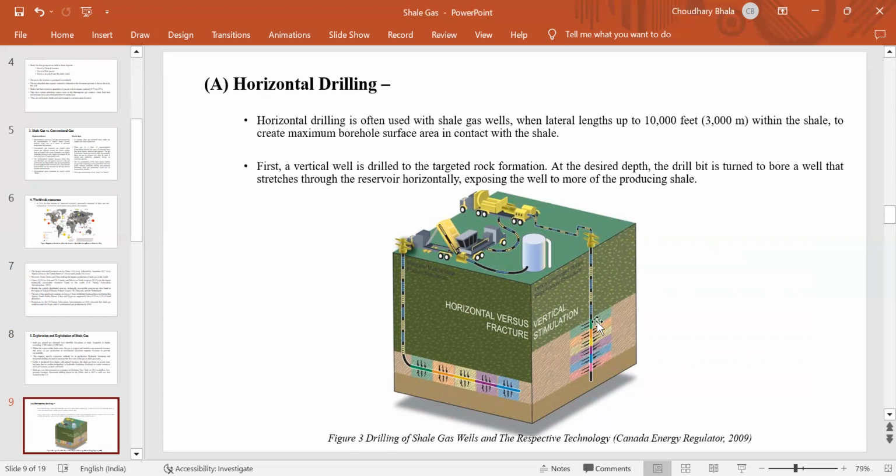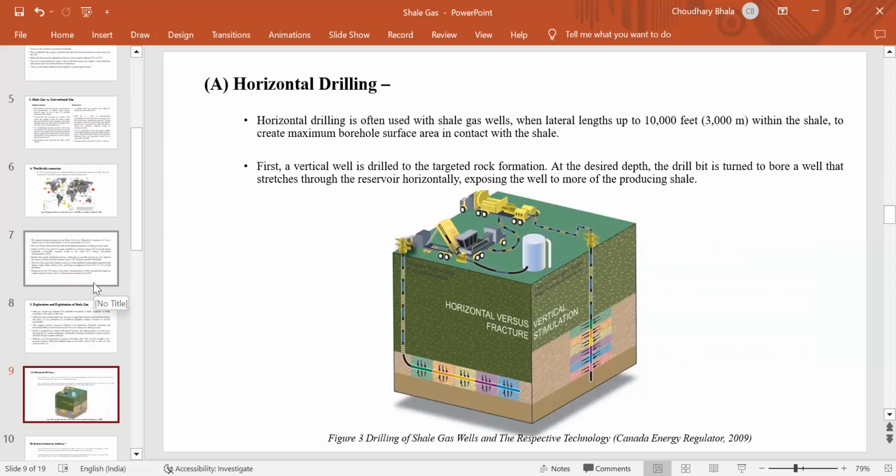Here the shale gas deposit is more vertical, so the well is drilled vertically. But in this condition, the shale gas deposit is more horizontal than vertical, so horizontal drilling is used for scraping the shale, for the exploration of the shale.